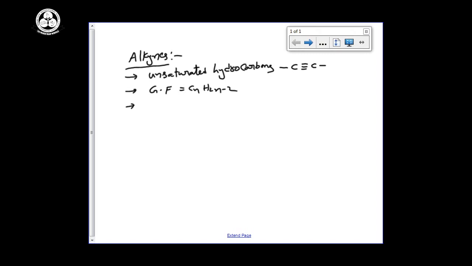and the first member of alkyne, which we know very well, is CH triple bond CH. The name of this one is ethyne, or another name we are going to call is acetylene.